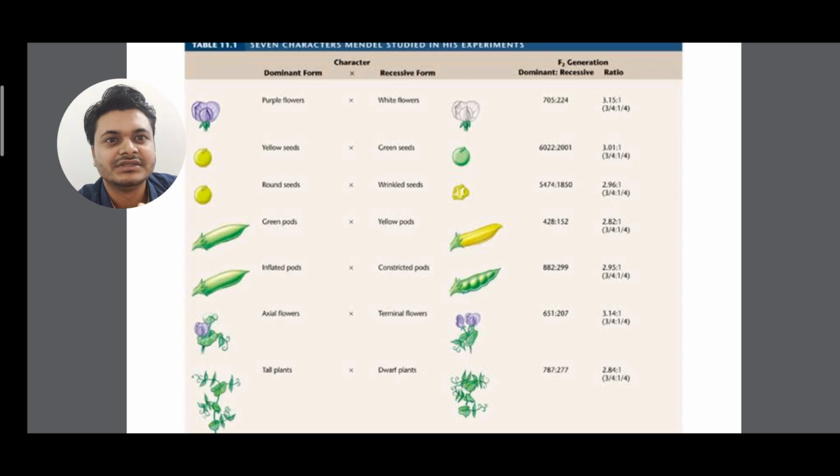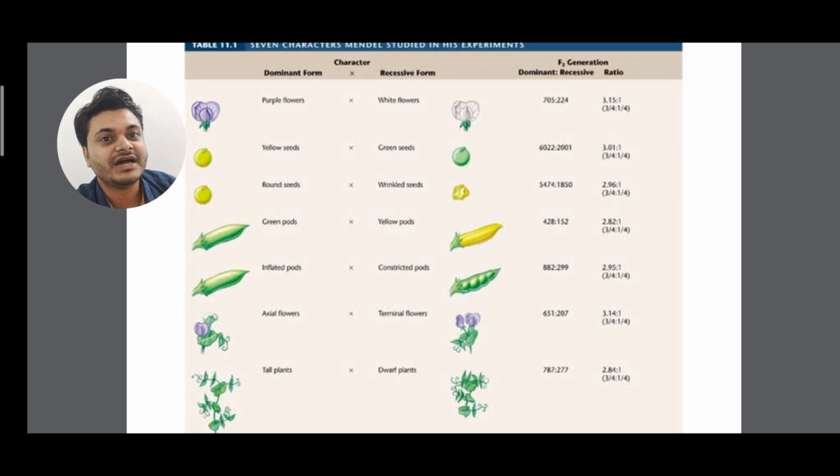For seeds, yellow is dominant and green is recessive. For the shape of seed, round is dominant and wrinkled is recessive. For pod color, green is dominant and yellow is recessive. In shape of pod, inflated is dominant and constricted is recessive. In terms of arrangement of flowers on a plant, axial position is dominant and terminal is recessive.